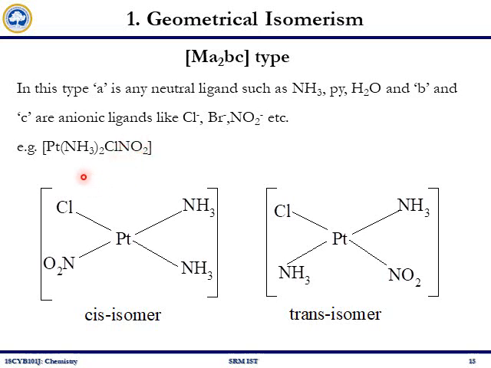Here I can place these ligands in a square planar geometry in this manner, where you have the ammonia in a cis position, hence we name it the cis isomer. Similarly in trans position, this is a trans isomer. So this Ma2bc type can have cis trans isomers.